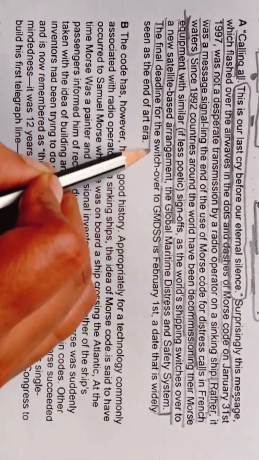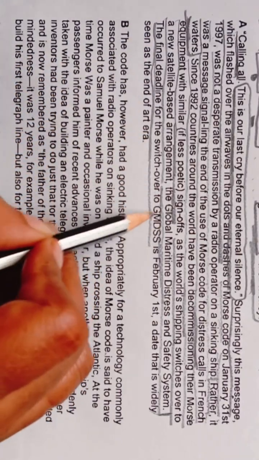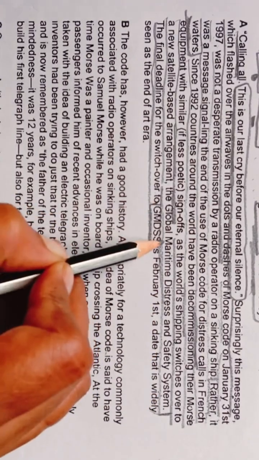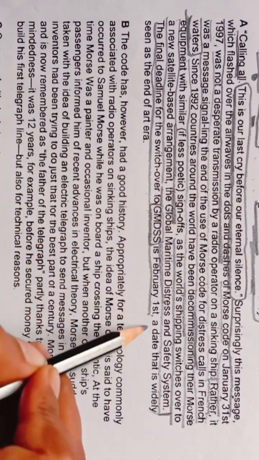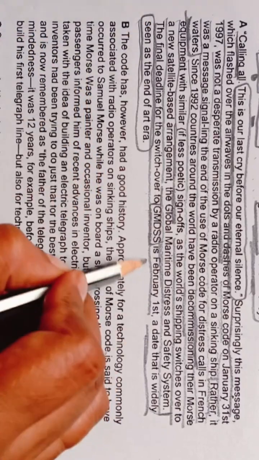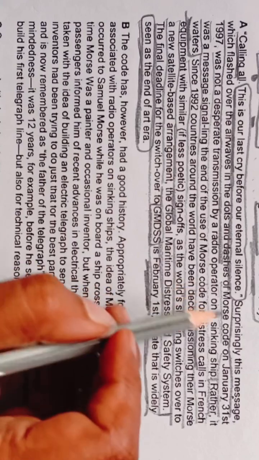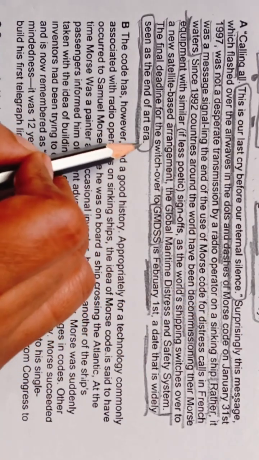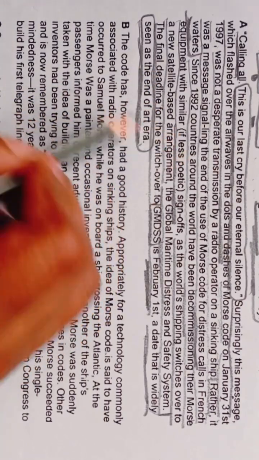The final deadline for the switch over to GMDSS, which means Global Maritime Distress and Safety System, this is the short form, is February 1st, a date that is widely seen as the end of an era. So this date is widely seen as the end of an era because the Morse code is going to stop and they will use a satellite-based arrangement now. Okay, so this is what they are saying in these lines.